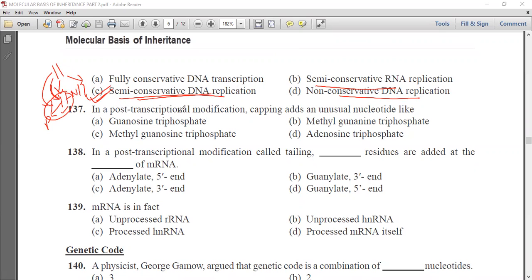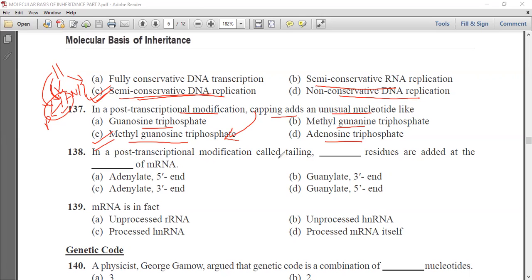Now in post-transcriptional modification, capping adds an unusual nucleotide like guanosine triphosphate, methyl guanine triphosphate, methyl guanosine triphosphate, or adenosine triphosphate. Now we know that in post-transcriptional modification, capping adds an unusual nucleotide like methyl guanosine triphosphate.